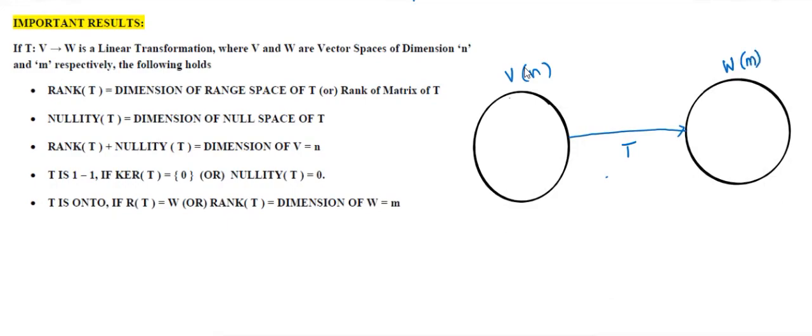Now these were two vector spaces. Here T is a linear transformation from V to W. We already saw these two sets.